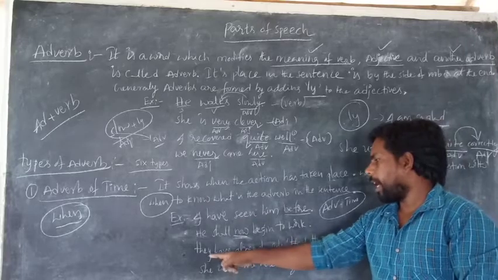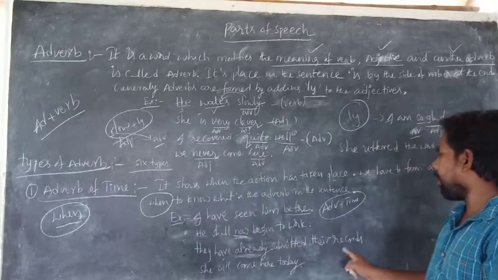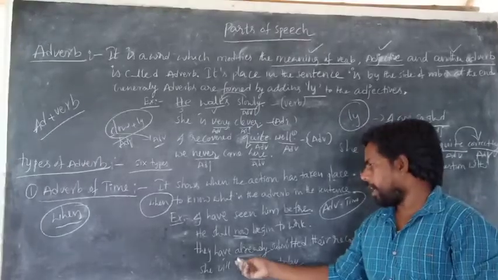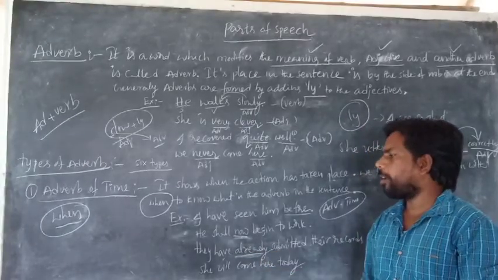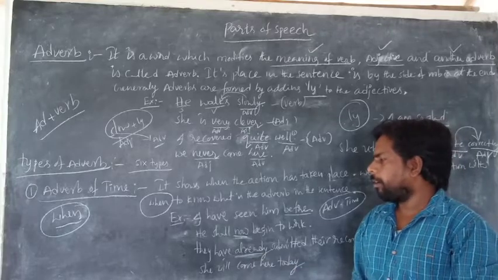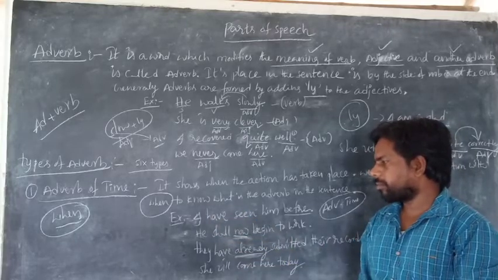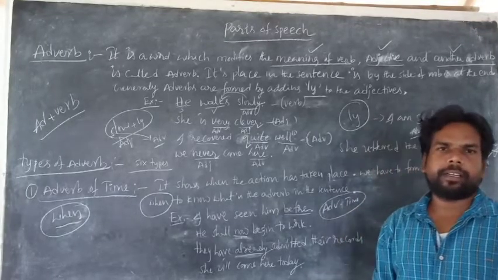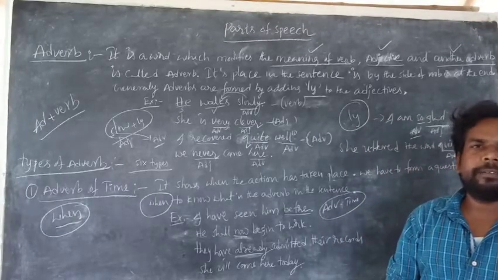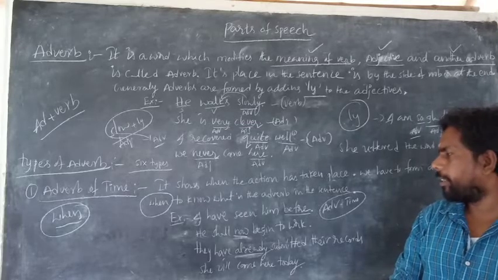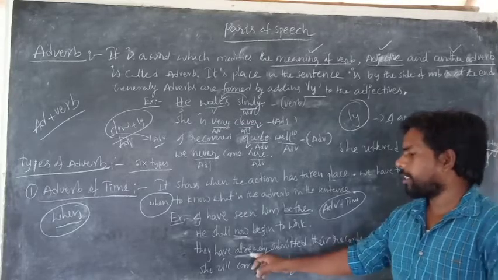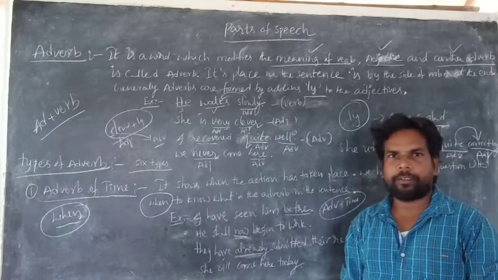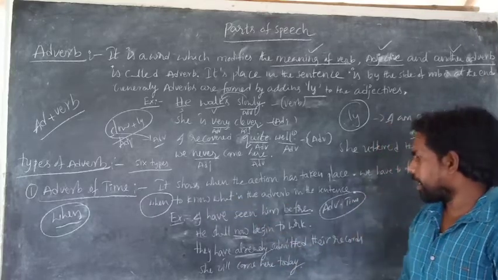Next one. They have already submitted their records. Here already is called what? Adverb of time, because we make a question with when. When have they submitted their records? Already. So already is called adverb of time. Is it clear? Next one.